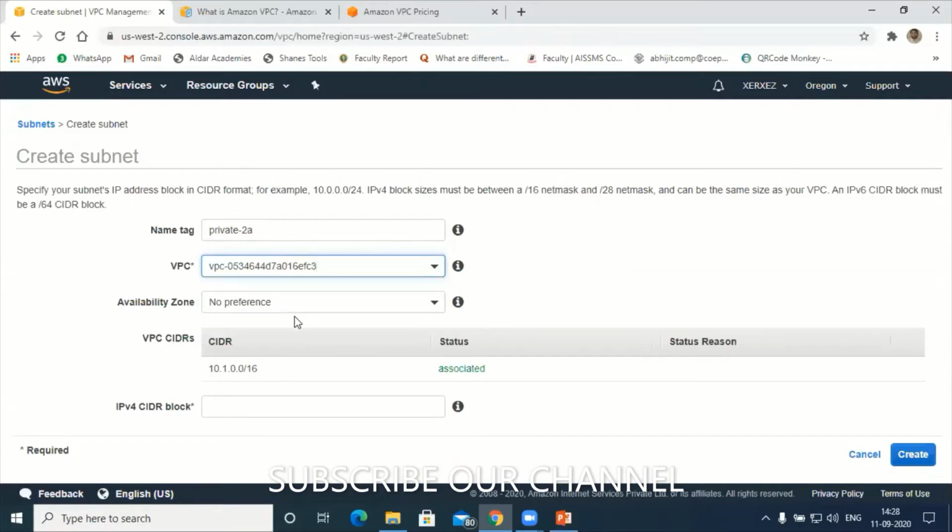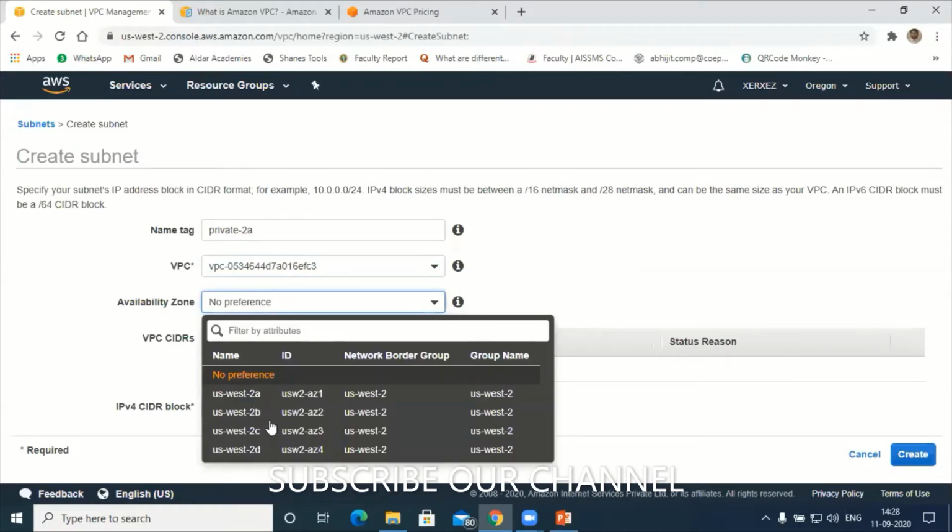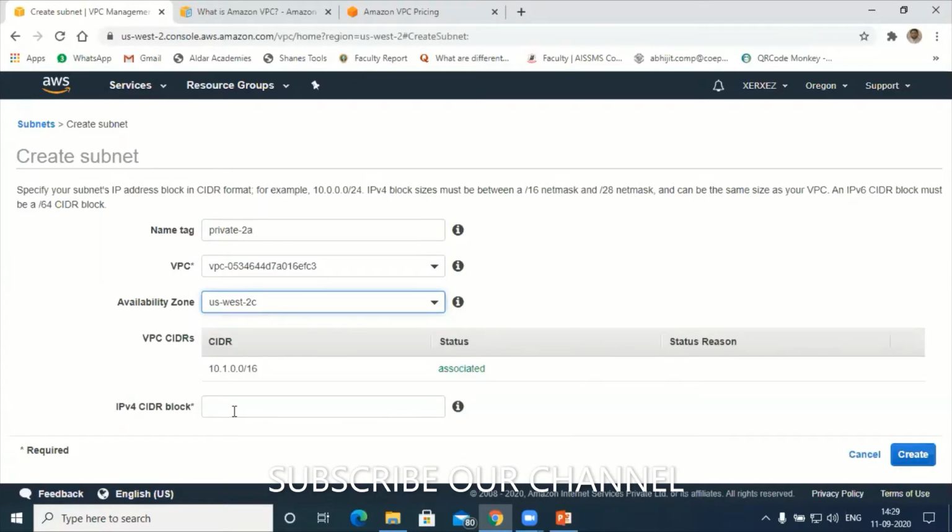Availability zone: we cannot assign an already assigned one here, 2A or 2B. Remember, this is a very important question, maybe in an interview also. So I can assign the next one, West 2C. Now the IP address for my Private-2A. 10.1.3.0/24, since 1 and 2 are already given. Understood? So again, I can have 256 computers here.